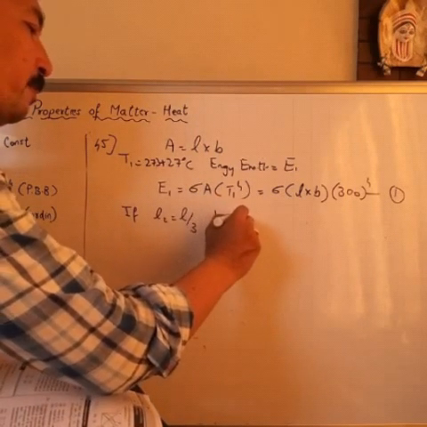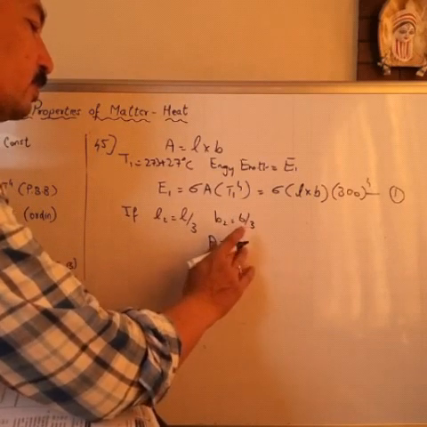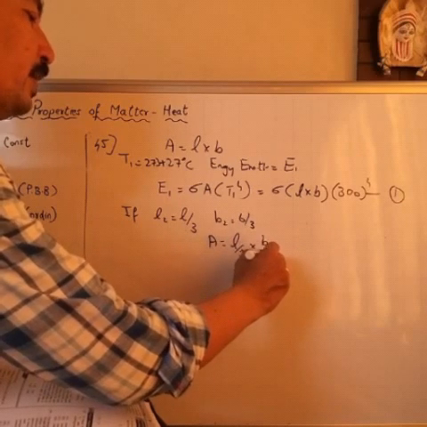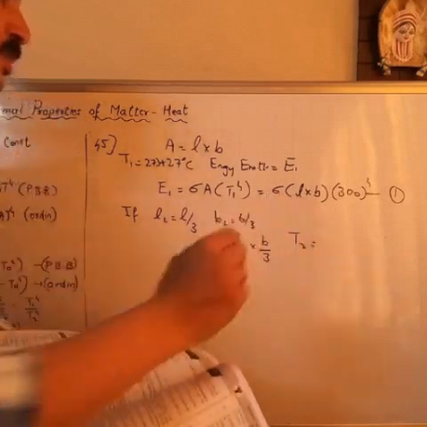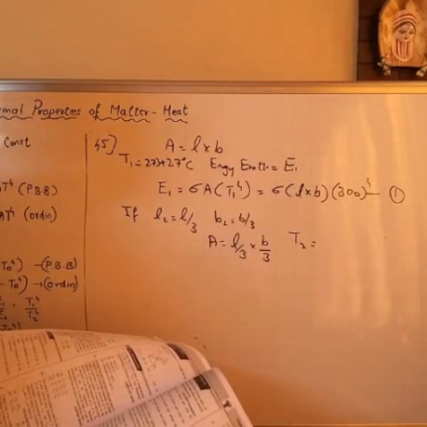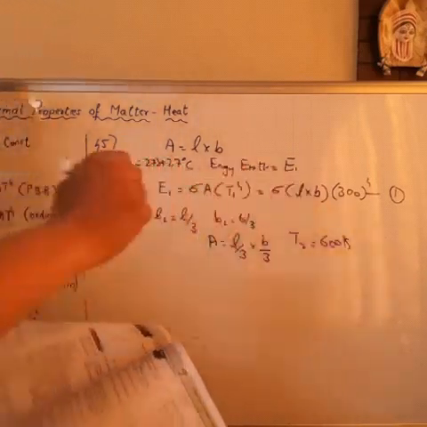So area will be L by 3 into B by 3. And temperature T2 is 327 plus 273, that is 600 Kelvin.